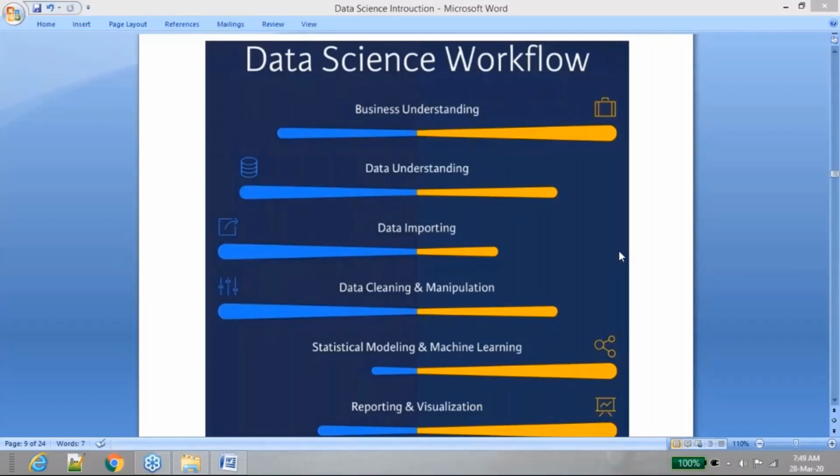And very importantly, you will be spending a lot of time on data cleaning or manipulation of your data. What do we mean by data cleaning here? Let me take a simple example. Whatever the data that you will be referring, either you are extracting the data from any warehouse system or anywhere, do not assume that your data is going to be as clean as possible. Do never assume.